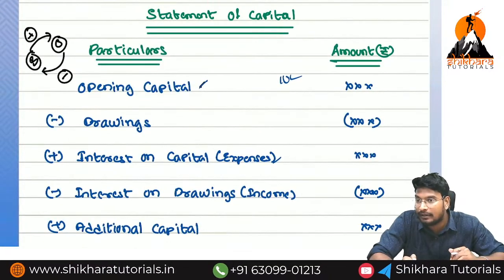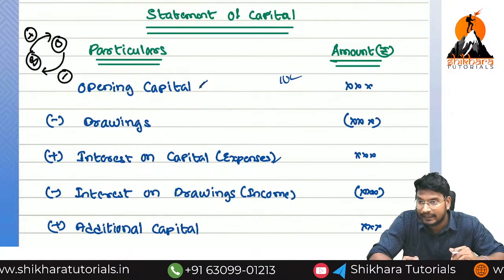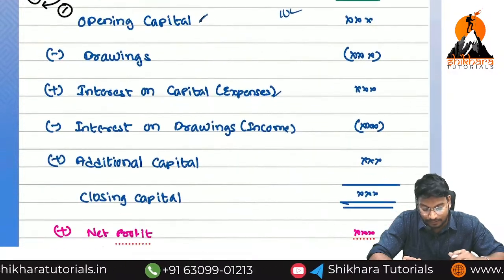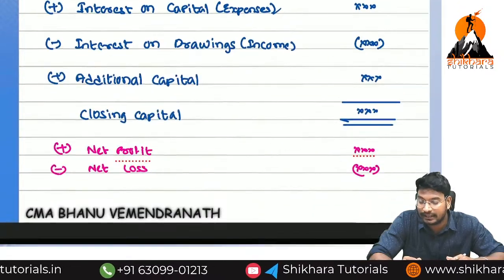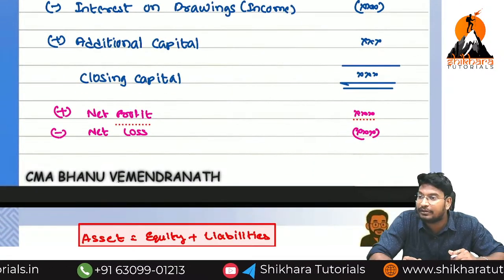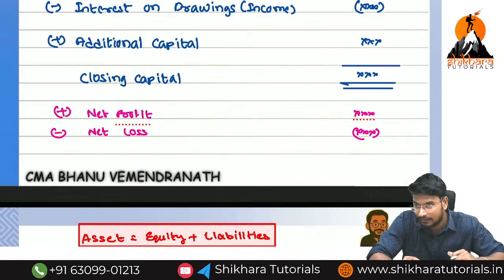Opening capital minus drawings plus interest on capital minus interest on drawings plus additional capital. Then net profit we need to adjust at last. Net profit means add, net loss means reduce.